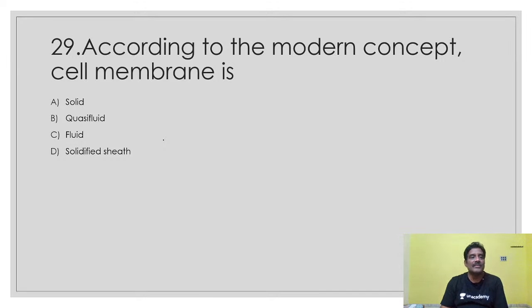According to the modern concept, the cell membrane is quasi-fluid. What is quasi-fluid? Semi-fluid nature is very, very important for the lateral movement of the proteins. Proteins move laterally, and this lateral movement gives the semi-fluid nature. Because of the semi-fluid nature of the cell membrane, all the properties associated with the cell membrane will take place systematically.